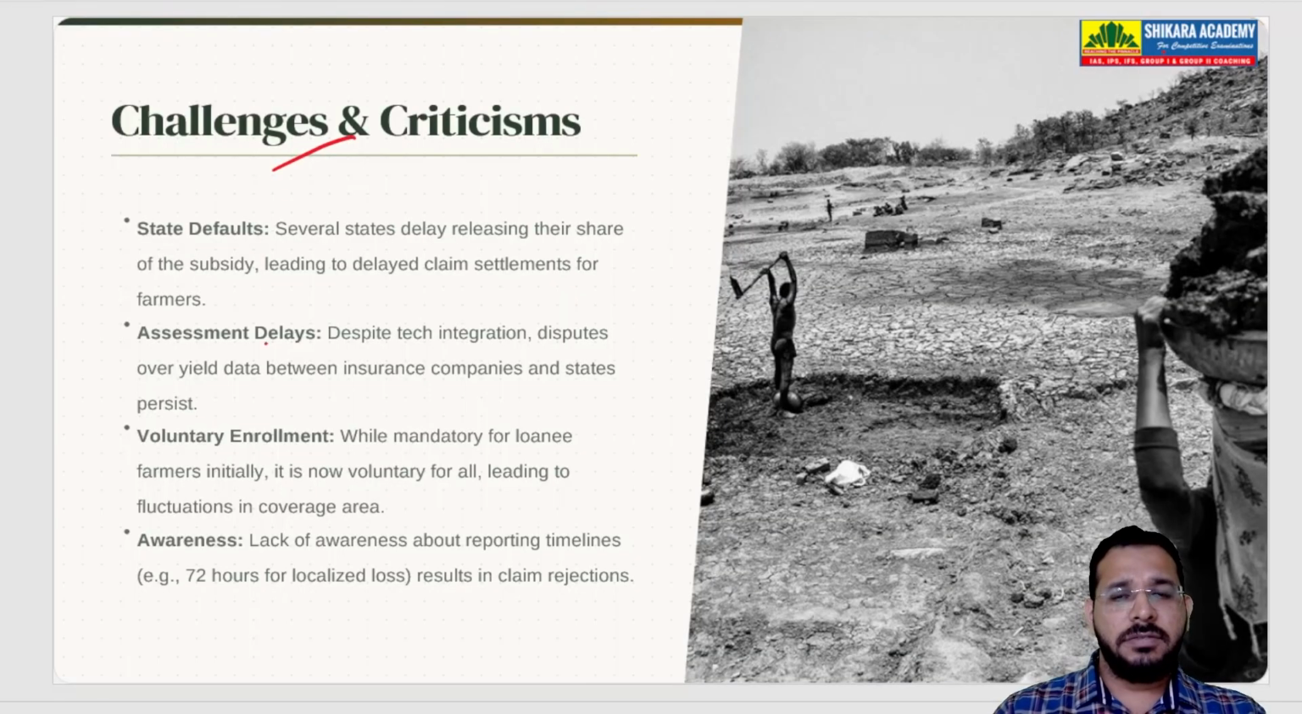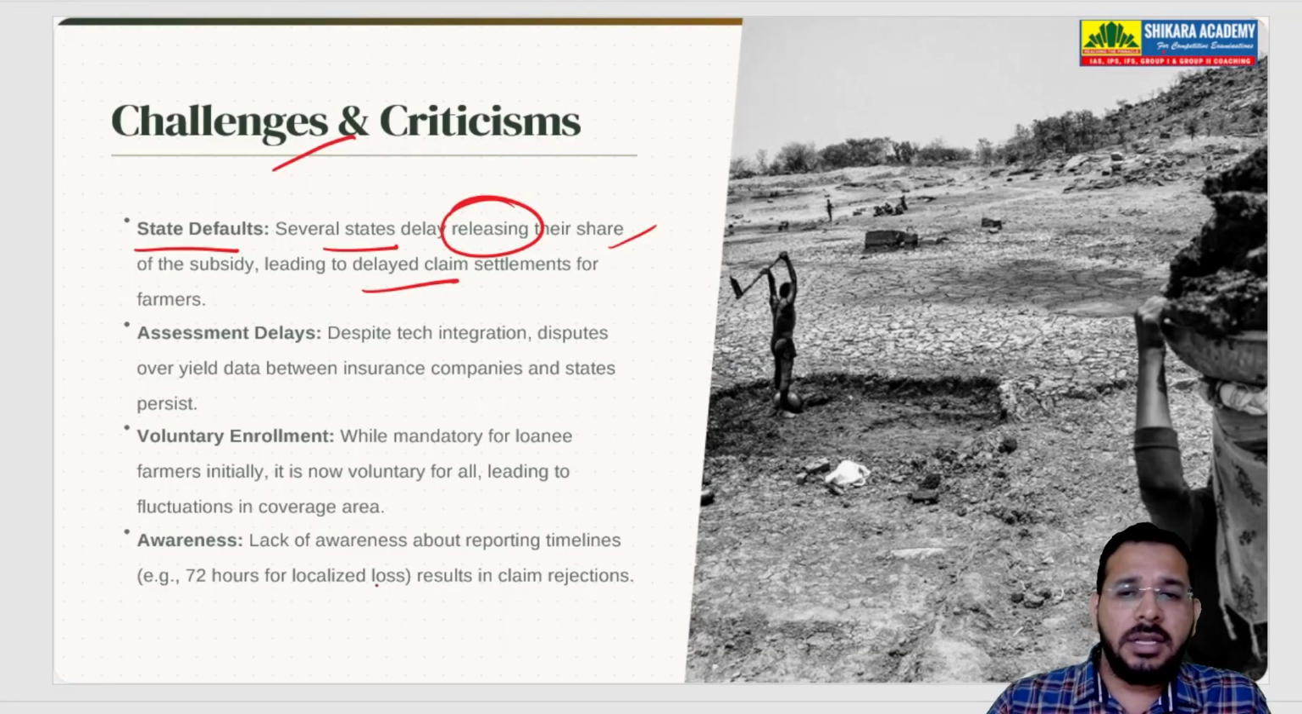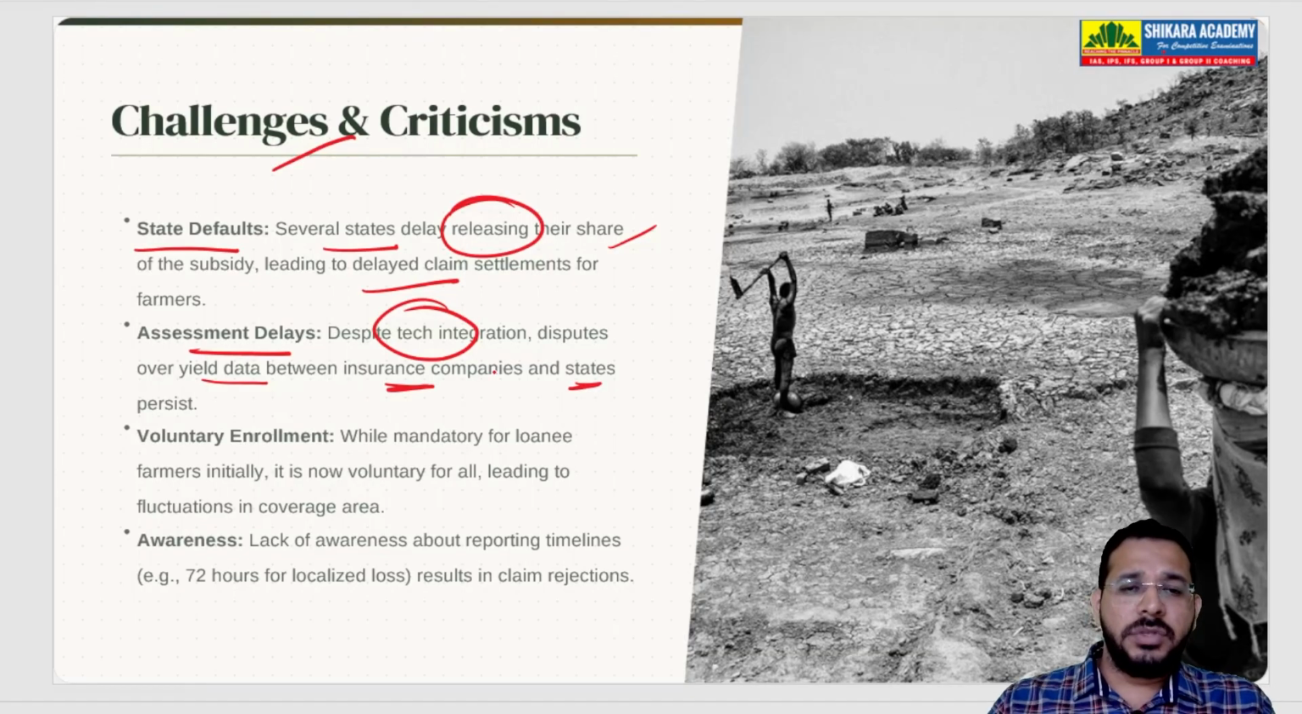What are the challenges faced by the Pradhan Mantri Fasal Bima Yojana? There are state defaults. Several states delay releasing their share of subsidy, leading to delayed claim settlements. So, farmers are getting delayed settlements, which will impact their cycle and push them into debt traps. Then assessment delays. Despite using high technology like satellite data, there are disputes over yield data between insurance companies and states, which is a continuous persistent issue.